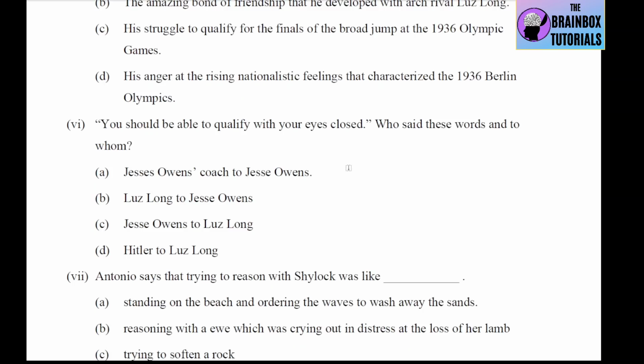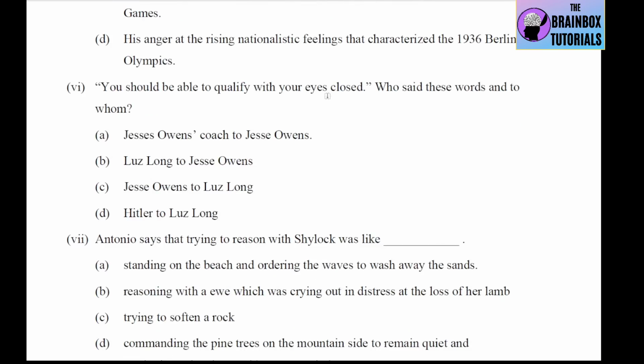Number 6, you should be able to qualify with your eyes closed. Who said these words and to whom? Number A, coach to Jesse Owens, no. Number B, Luz Long to Jesse Owens, correct. His rival Luz Long was saying this to Jesse Owens.